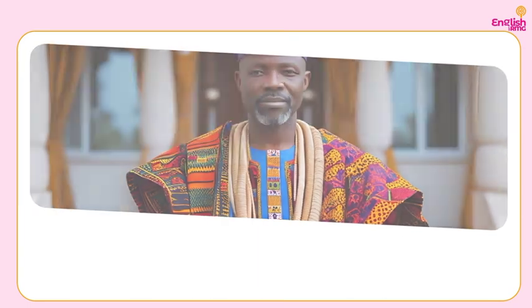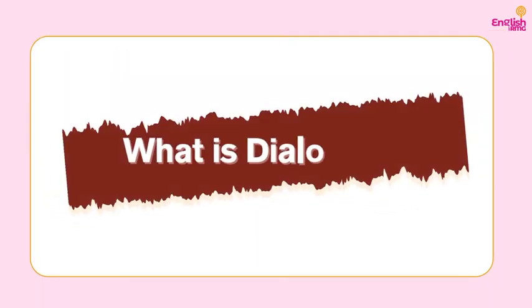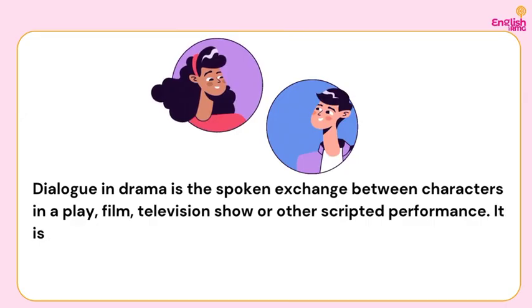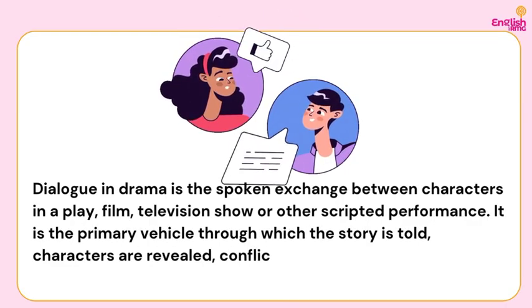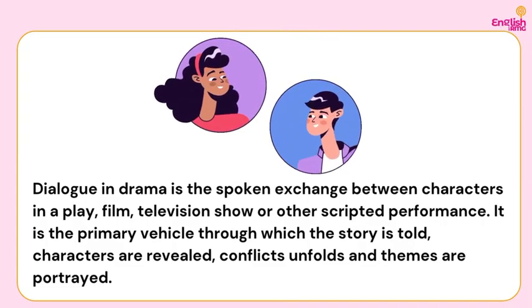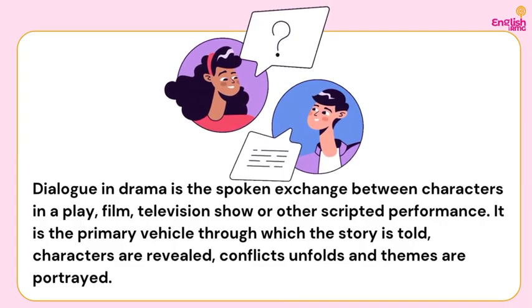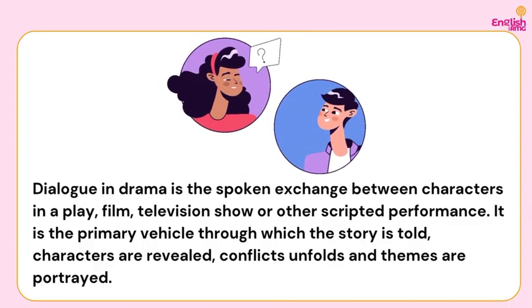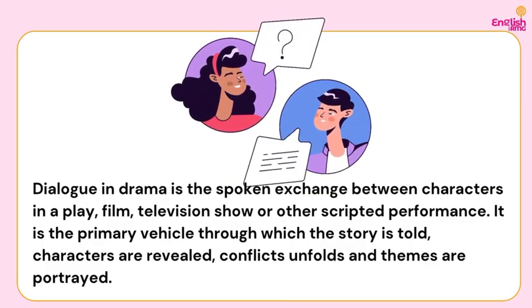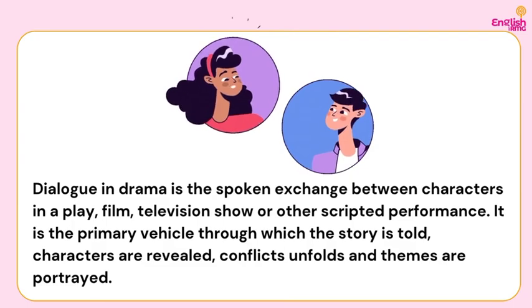Do you understand? So now let's go to the second concept, which is dialogue. What is dialogue after we've explained diction? So we all know that students of literature would say dialogue is a conversation between two persons, but it is deeper than that. Dialogue in drama is the spoken exchange between characters in a play, film, television show, or other scripted performance. It is the primary vehicle through which the story is told, characters are revealed, conflicts unfold, and themes are portrayed.